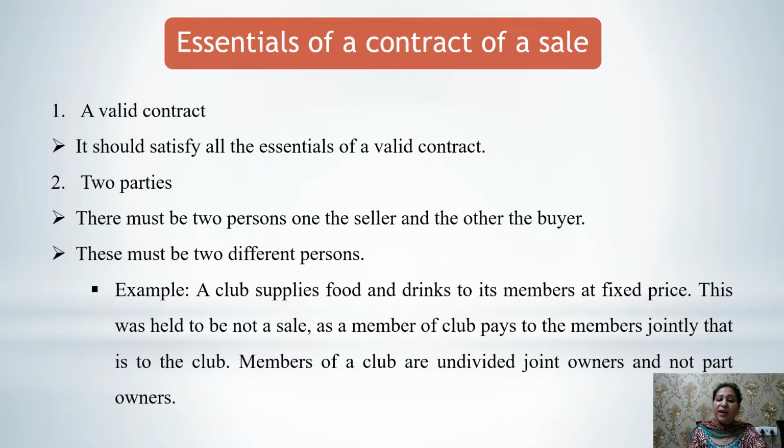This was held to be not a sale, as a member of the club pays to the members jointly that it owes to the club. Members of a club are undivided joint owners and not part owners. That means here the members and the club are both one party, but for making this a valid contract, we need at least two persons.